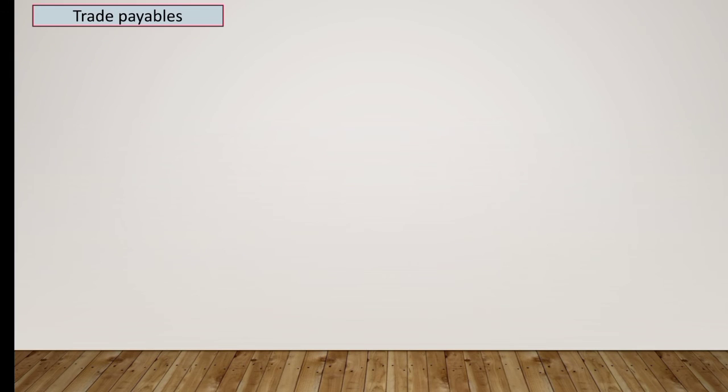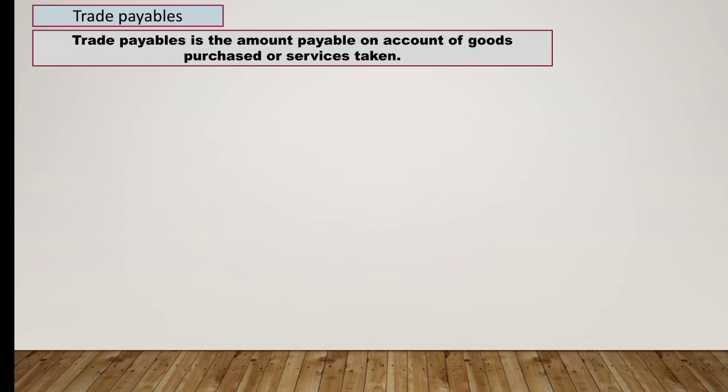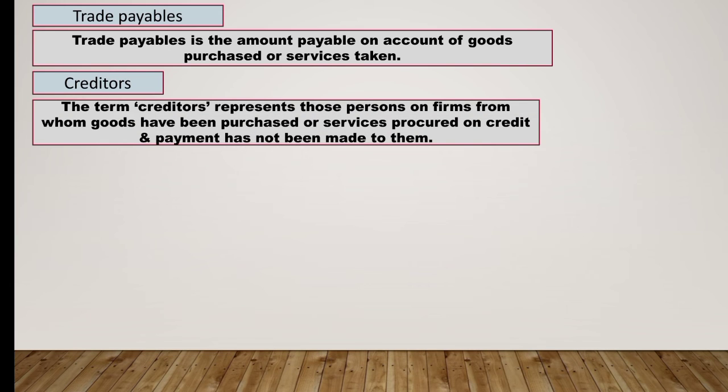Next accounting term is trade payables. So trade payables is just opposite to trade receivables. Here we can say trade payable is the amount payable on account of goods purchased or services taken. So trade payable includes creditors.